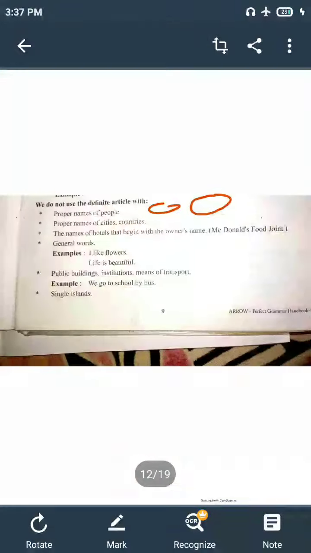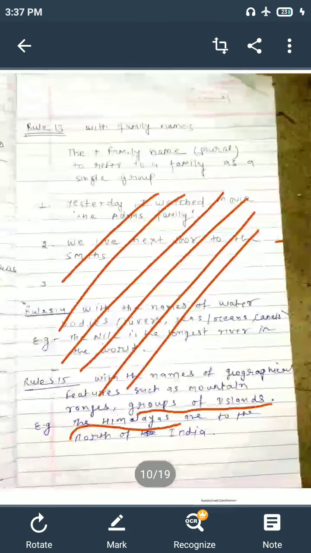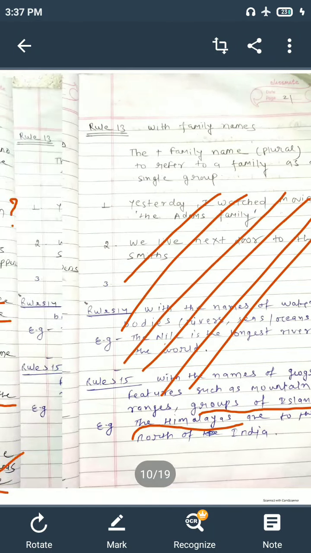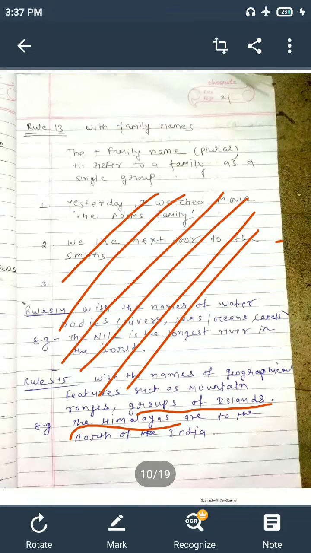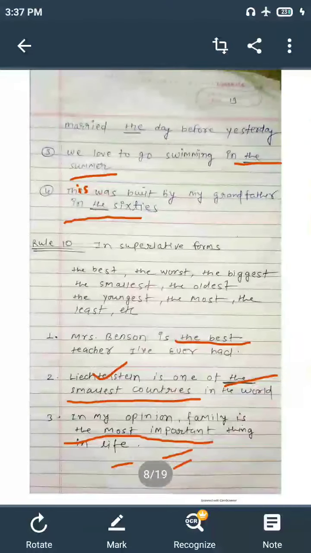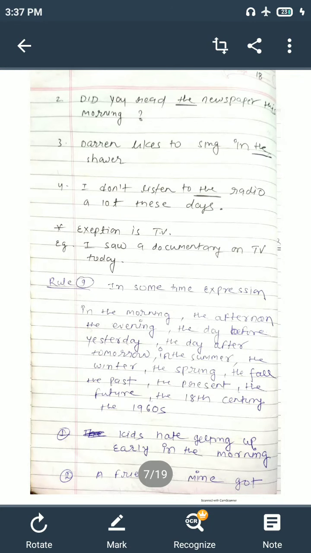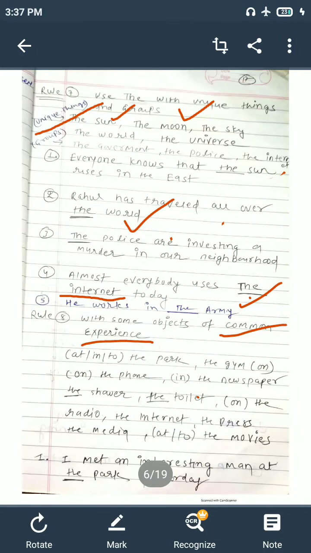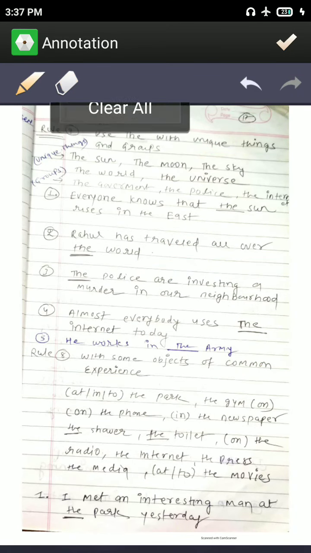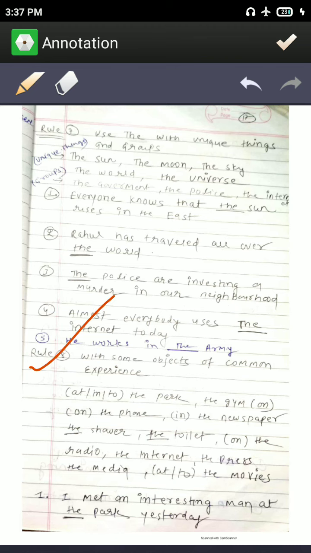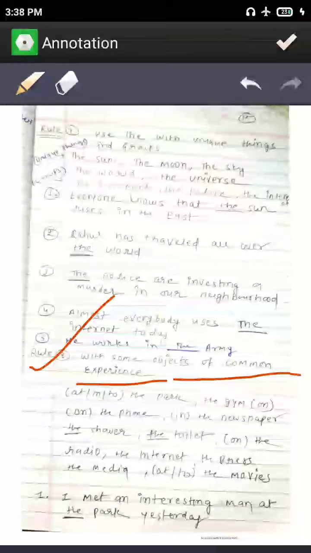Yeah, rule number 8. You can say that with some objects of common expression we use "the", like at the park, on the gym, on the phone, in the newspaper, in the shower, in the toilet, on the radio. With common expressions we use "the" here.